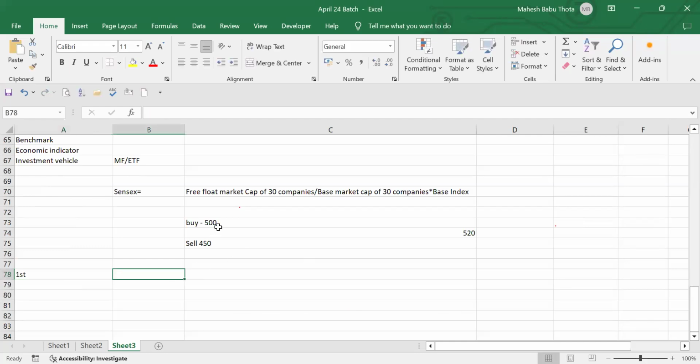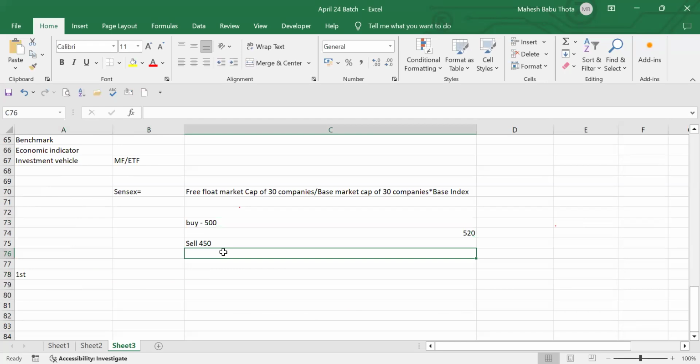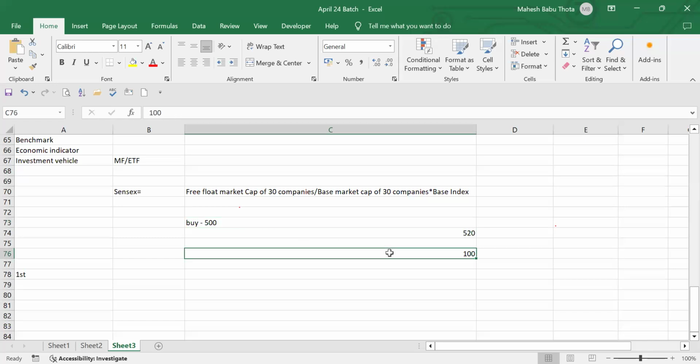Suppose, guys, there is a security which is trading at 500 rupees. Suddenly, the security price starts trading at 100 rupees. The activity is abnormal, right? A 500 rupee security trading at 100 rupees is abnormal. Even in the worst volatile situation, it can vary up to 550 rupees, or 540, even 580. If it is falling down, it will fall up to 400 rupees, but not 100 rupees or 200 rupees, right? It is an abnormal activity. In that kind of situation, the trading will be halted for a few minutes. That is called a circuit break.